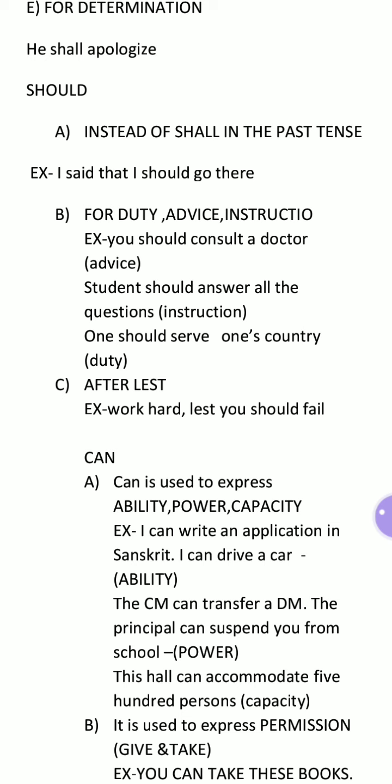Wherever we are using shall in present form, we will use should in the past form. The first rule is that. For example, I said that I should go there. This is the past tense, and in place of shall, the sentence uses should.